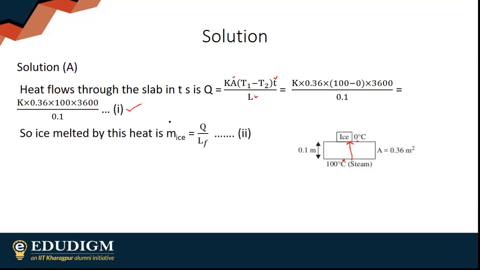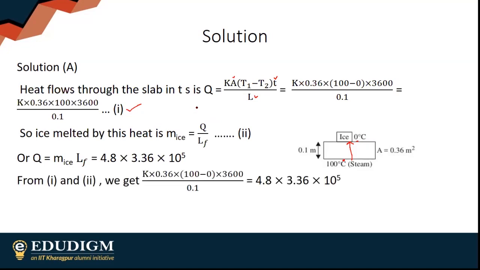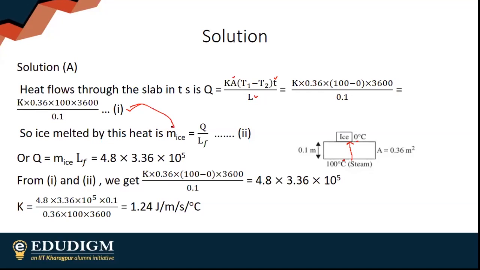Ice is melted by this heat. So Q will be equal to M ice into latent heat of fusion of water, that is this. Simply equate the two. You will end up with 1.24. Obviously, the heat that is flowing through the slab is getting absorbed by ice.